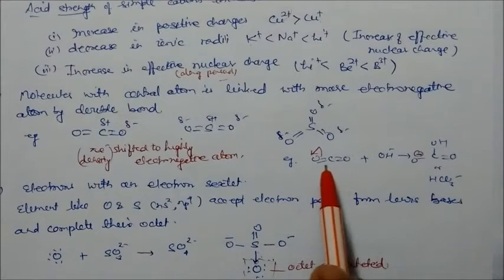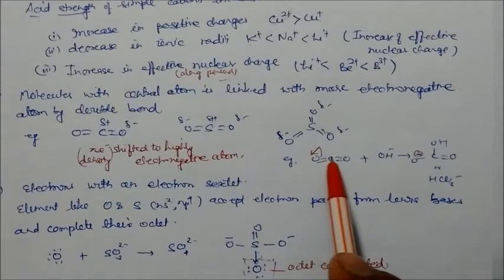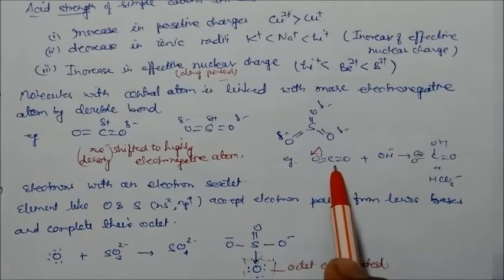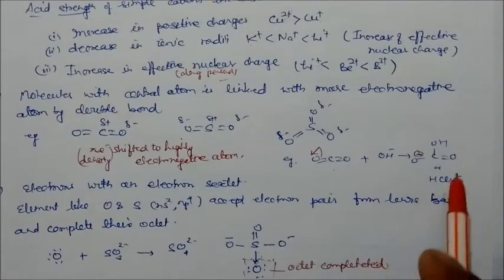So here is one example. The pi electron is shifted to oxygen, so the carbon can be easily attacked by OH minus. OH minus is the Lewis base. It will attack the carbon, and you will get the compound HCO3 minus.